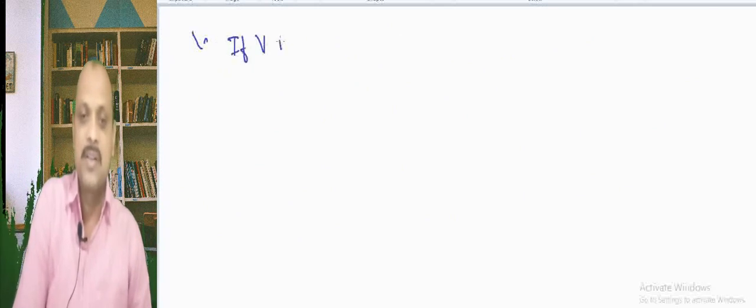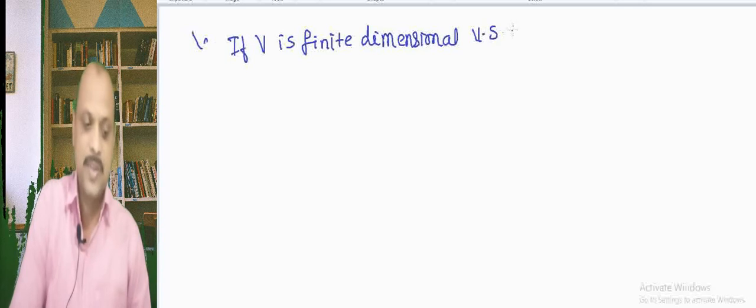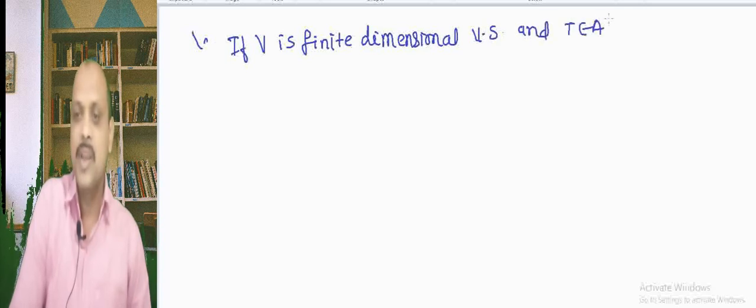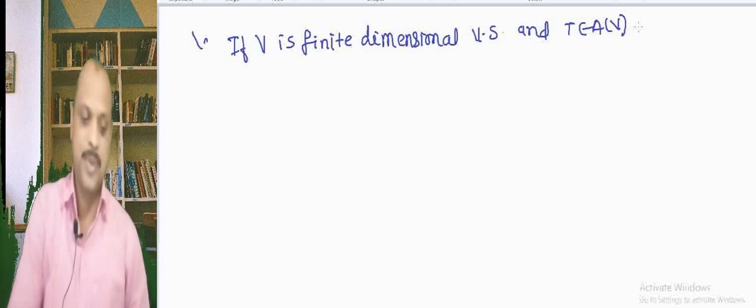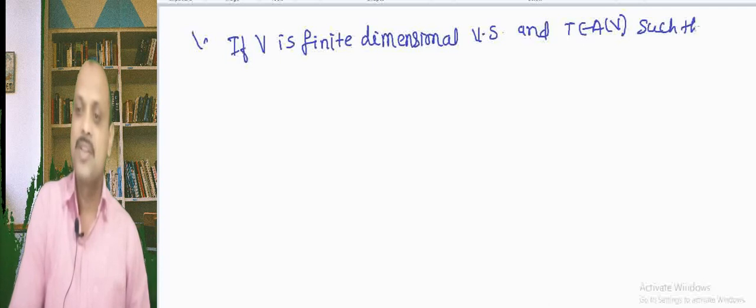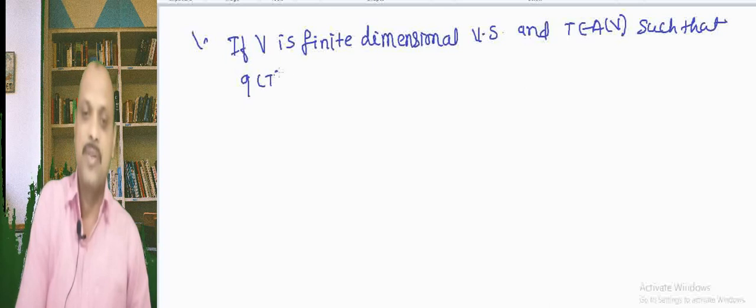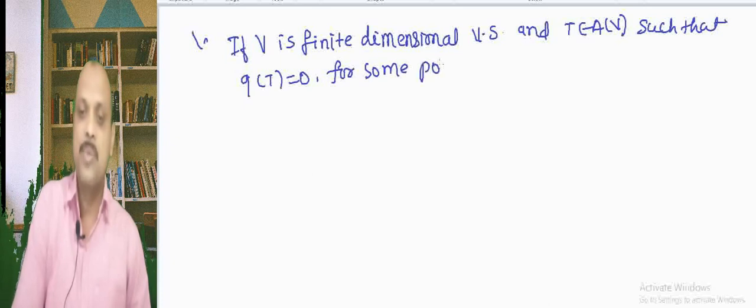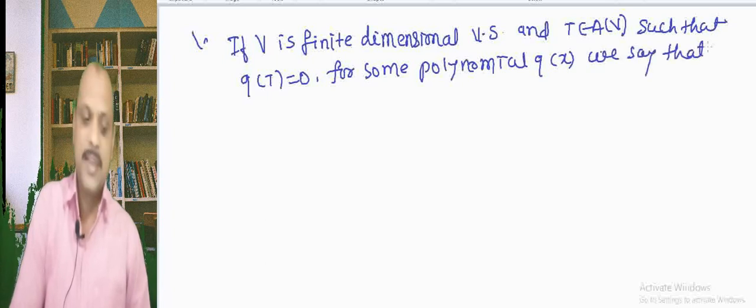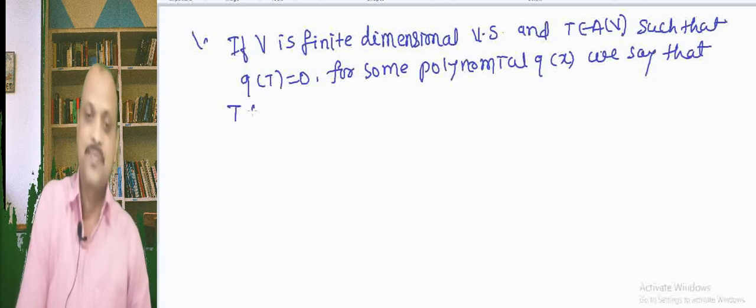Let T belong to A of V, a linear transformation over a vector space V, such that Q of T equal to 0 for some polynomial Q of x. We say that T satisfies Q of x.